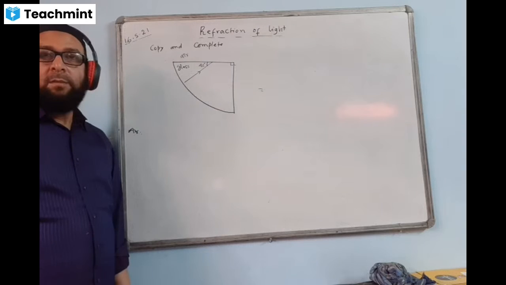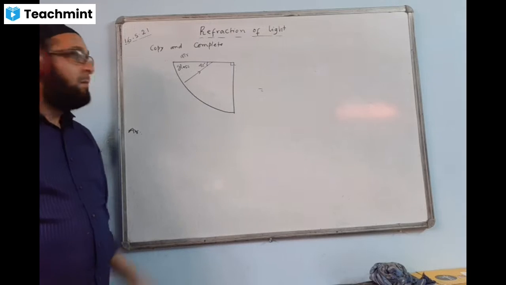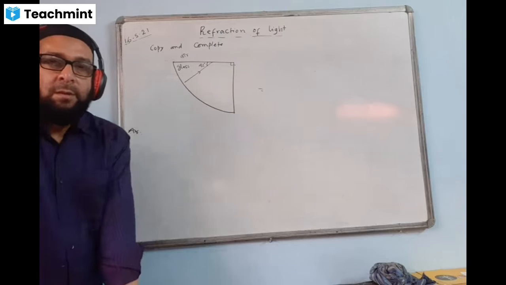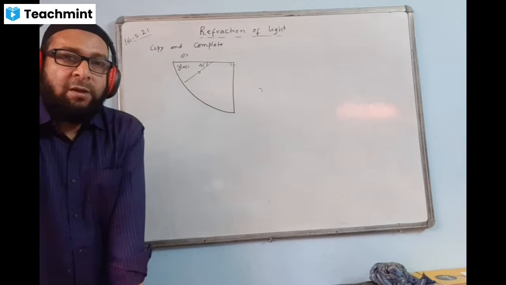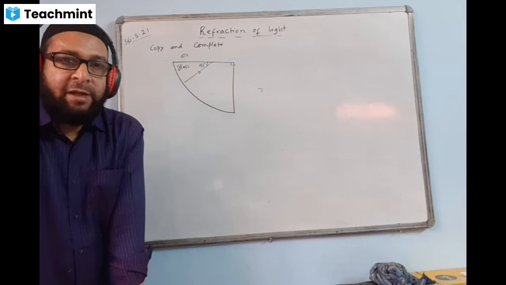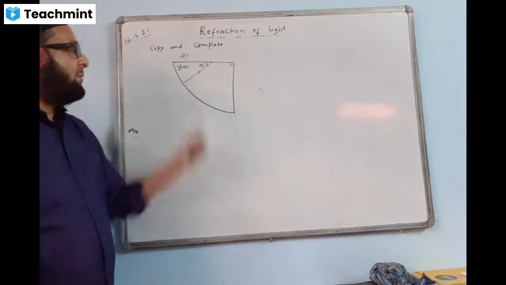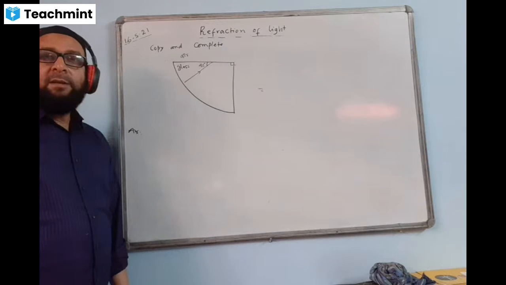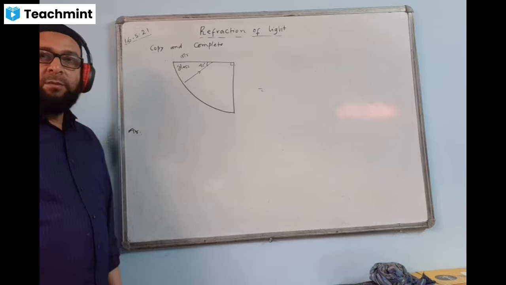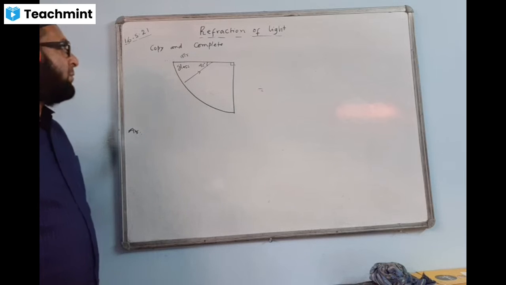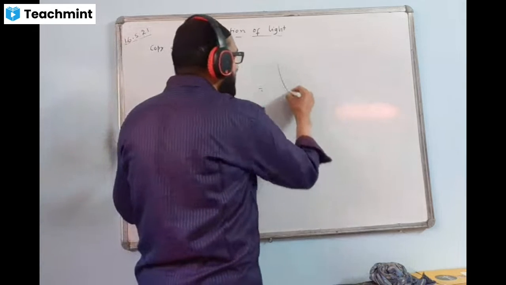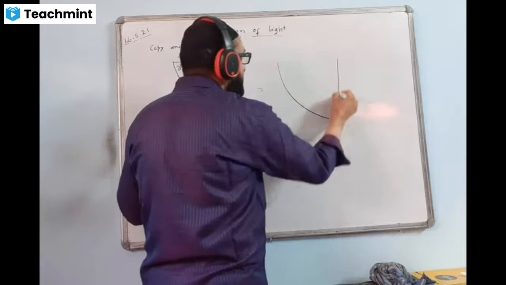Complete. Same logic will apply and complete. We are showing a quadrant piece of glass. Quadrant piece of glass is given in the form of a quarter circle, quadrant. And they're asking copy and complete this diagram. So you draw the diagram here and try to complete it here. Like this.